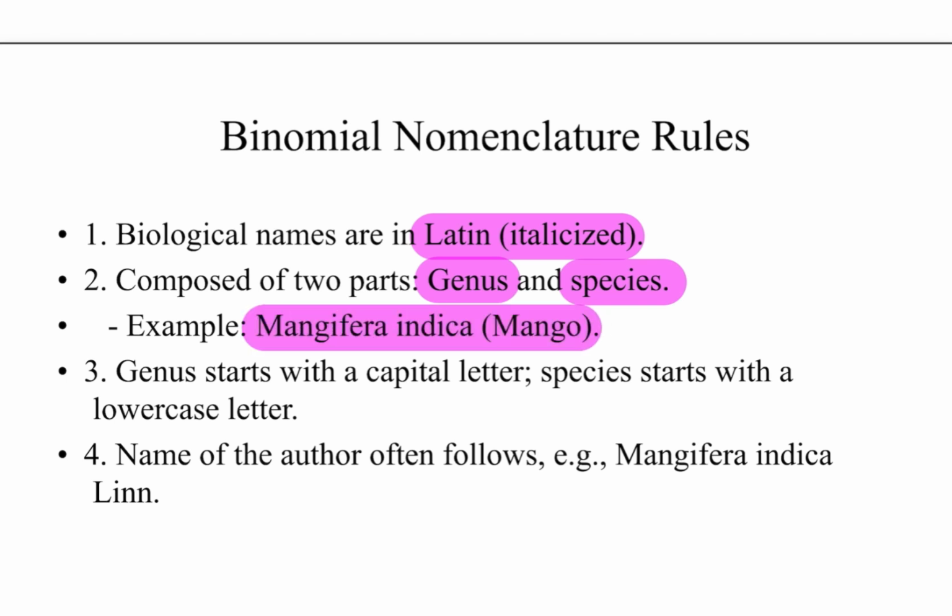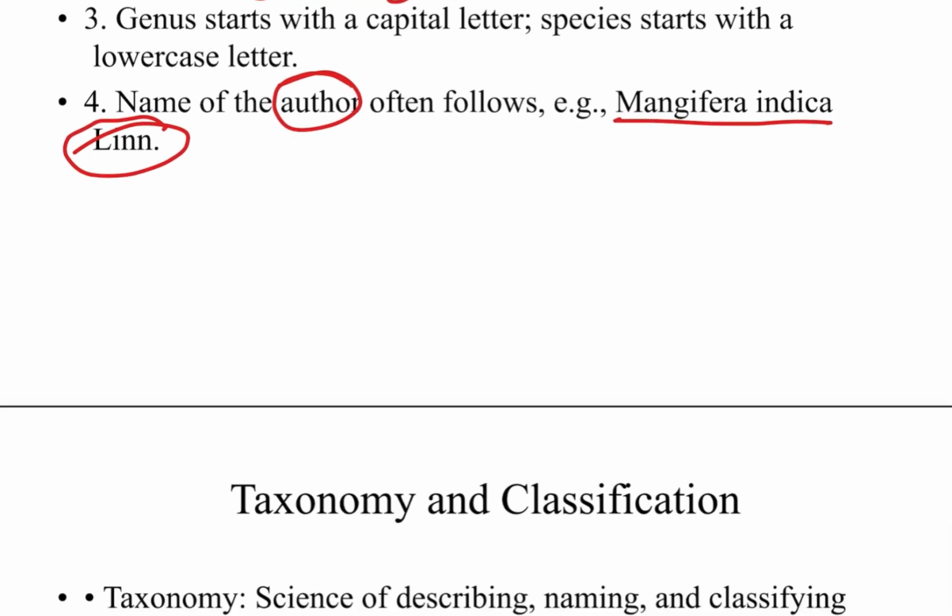Here the first part is the genus Mangifera, while the species is indica. Species indica is written in lower case, while genus Mangifera is written with a capital letter. Sometimes we can add the author, such as Linn., to Mangifera indica.